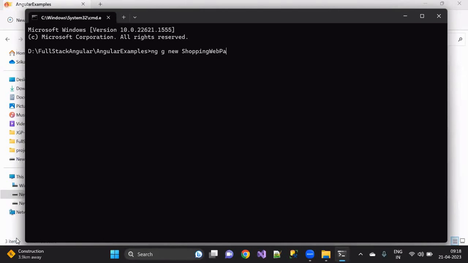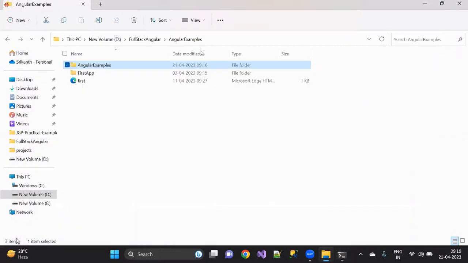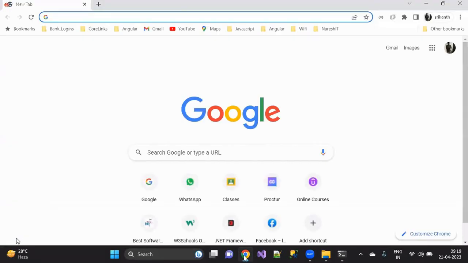Shopping web page. I'm creating something like this with ng new, and whatever I'm creating here, I'm not using any kind of workspace. So please do remember. Now you see, I'm outside the workspace only, right? Great. Just a minute.